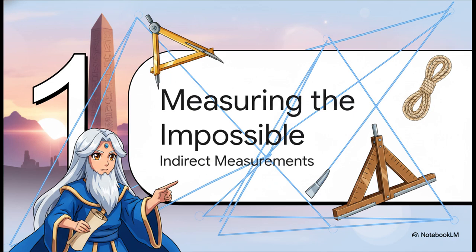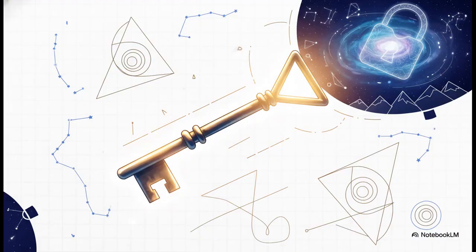All right, so how do we measure these massive things? Well, the secret isn't some high-tech gadget. It's actually an ancient idea called indirect measurement, where we use logic and what we can see to figure out lengths we could never, ever physically touch. And that's our key word for today: similarity. This one single idea is what turns all those impossible measurements into a puzzle we can actually solve. It's all about understanding the relationships between different shapes.